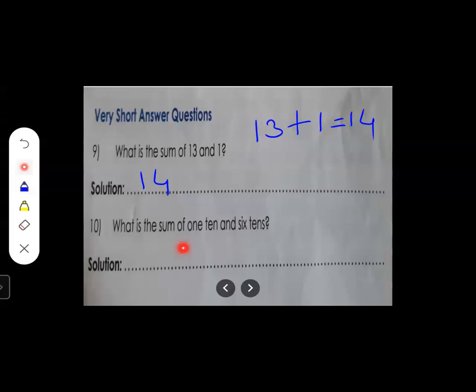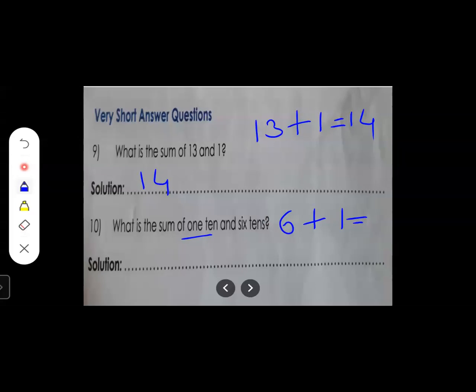Next one, what is the sum of 1 ten and 6 tens? So students, we are having 6 tens. I'm writing 6 over here. Plus we are adding 1. So 6 plus 1 is equal to how many?